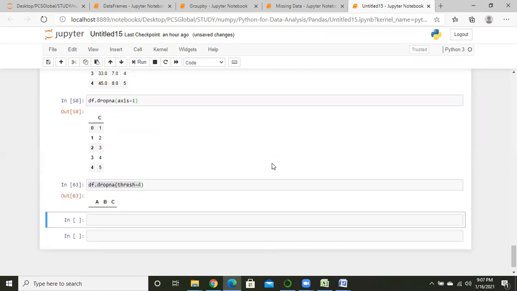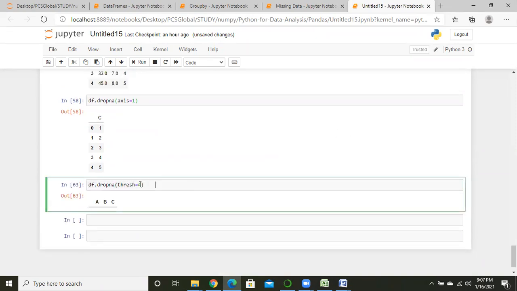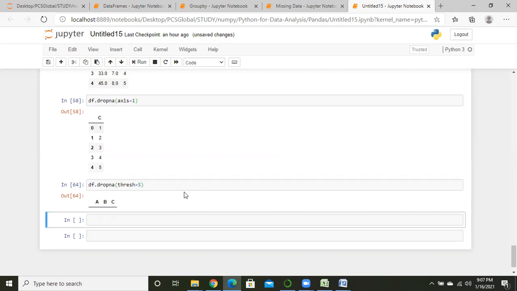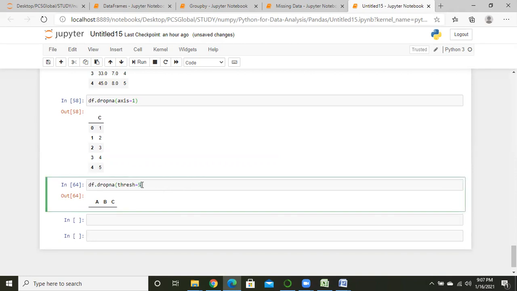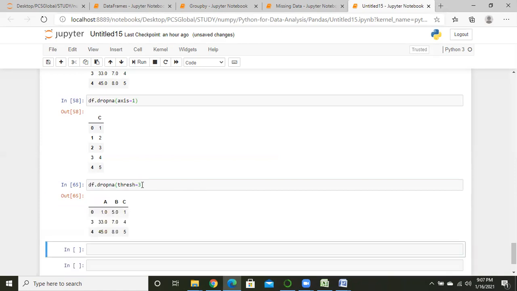So why is 4 not taken? 5 is also not taken. 3 is taken.